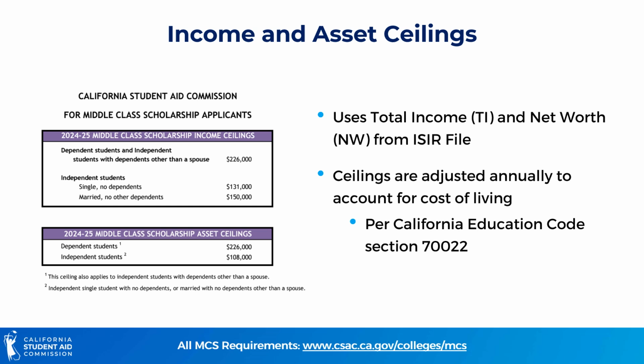Similar to the Cal Grant program, MCS also has its own income and asset ceilings that are adjusted every year to account for the cost of living. MCS eligibility is based on the total income and the net worth from the ISIR file. For dependent students, only the parent's total income and net worth are considered. For independent students, only the total income and net worth of the student and spouse, if married, are considered.